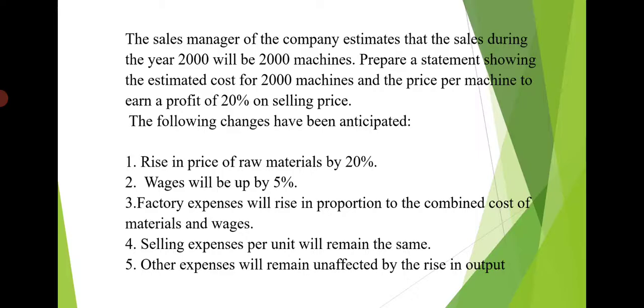Here materials and wages are variable expenses. Factory expenses are absorbed according to the percentage, and selling expenses are variable as they have given per unit remains the same, and other expenses will remain unaffected by the rise in output, means they are fixed by nature.